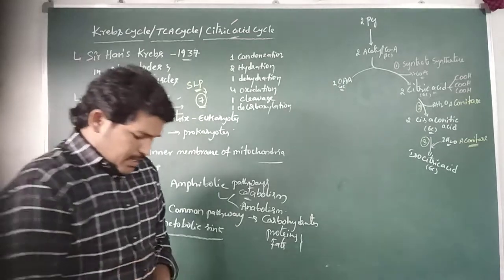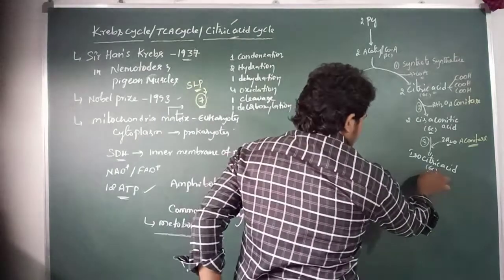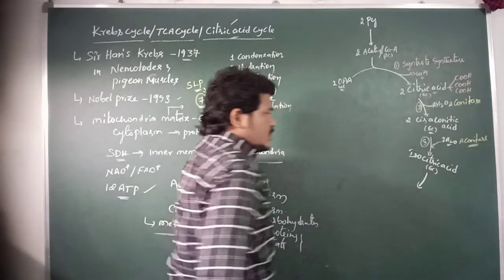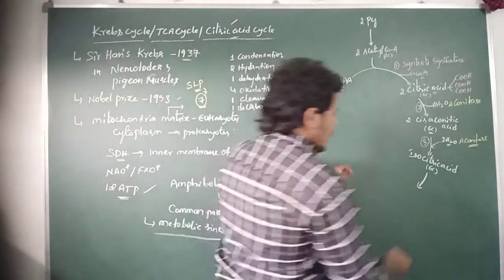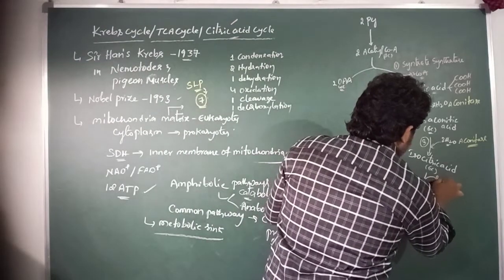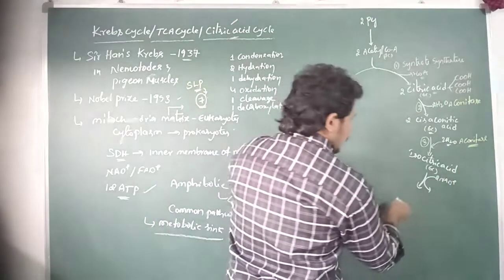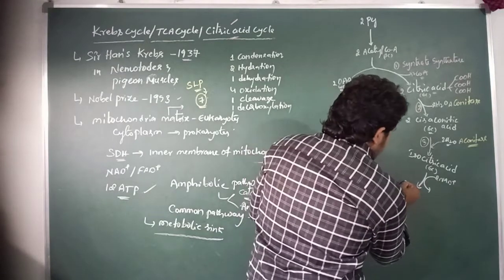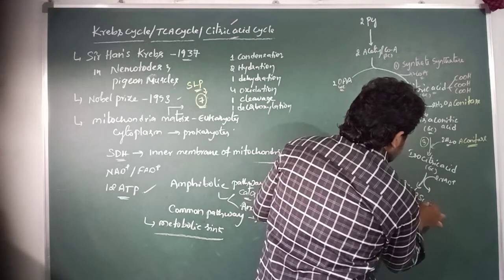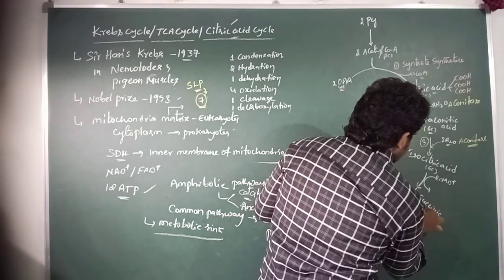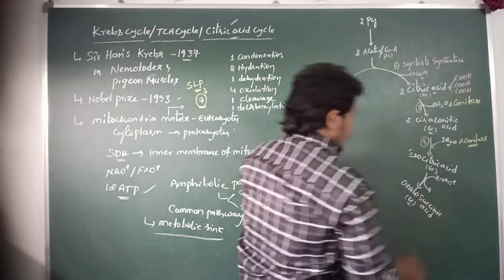And then in the third step, the fourth step of the Krebs cycle, isocitric acid is reacted with 2 molecules of NAD+, and further converted into oxalosuccinic acid, which is also a 6 carbon compound.